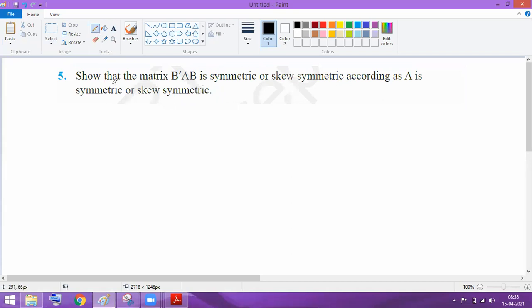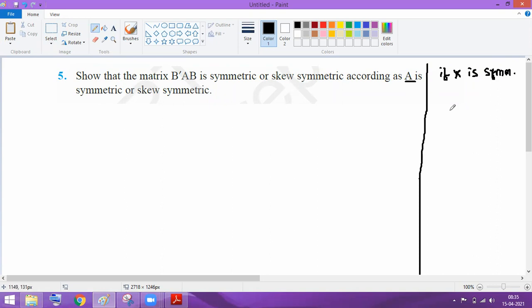The 5. Show that the matrix B dash A B is symmetric or skew symmetric according to whether A is symmetric or skew symmetric. Listen, whenever you get symmetric or skew symmetric, if X is symmetric, what is the concept?